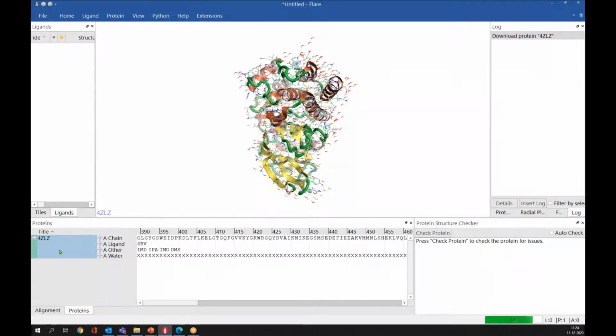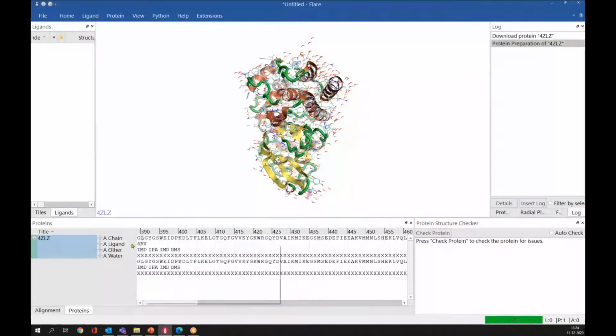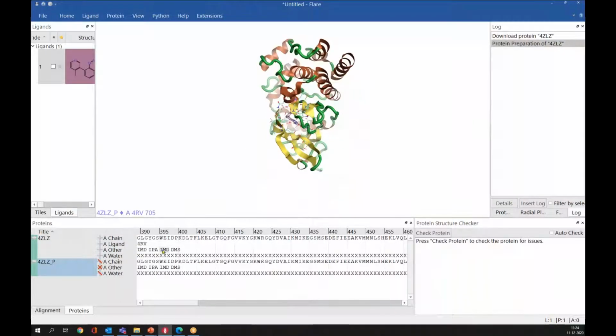This is the initial entry, the initial PDB. We can see the amino acid sequence here and the co-crystallized ligand. Then we have other heteroatoms, which are the cofactors. Then we have water molecules. And now protein preparation has been done, and we have got this prepared structure. You can see that underscore P has been added. This will help you differentiate it from the original entry.